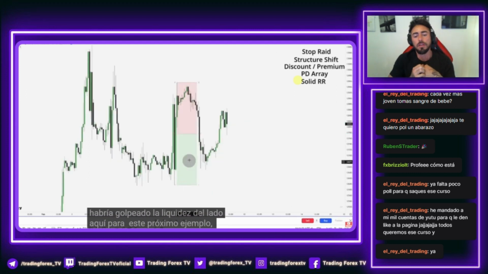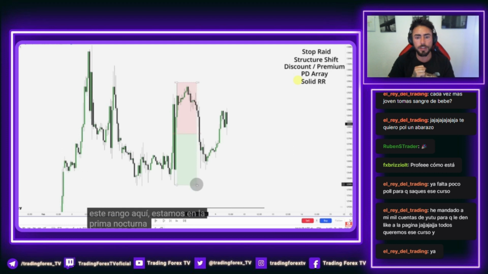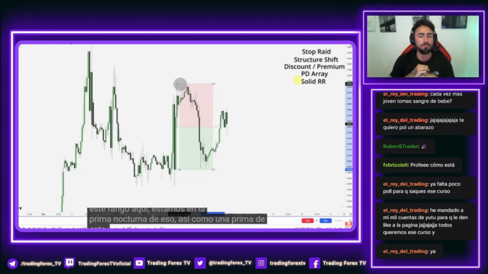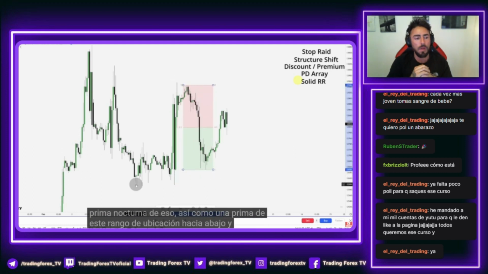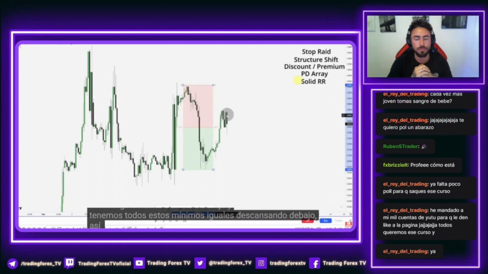For this next example, I'm looking at this range here. We're in a premium as well as a premium placement range back down. And we have all these equal lows resting below. So let's dive into here.